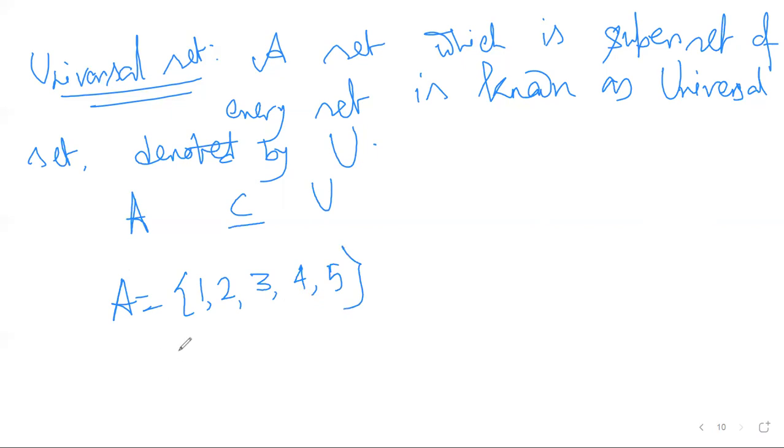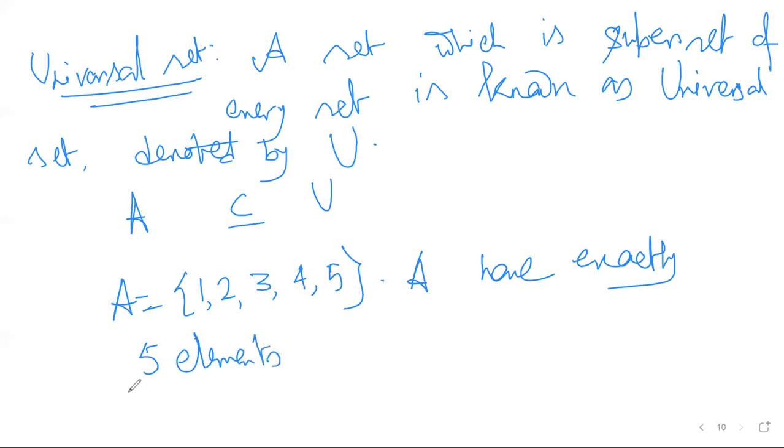It is 5, right? Exactly 5 elements. This number is known as the cardinality of a set.